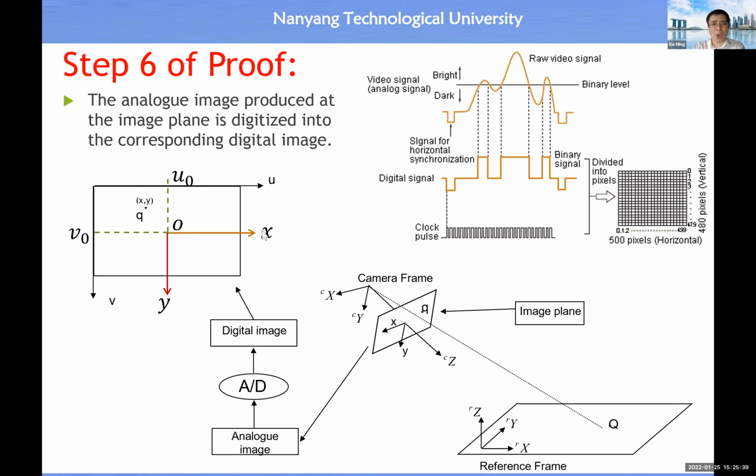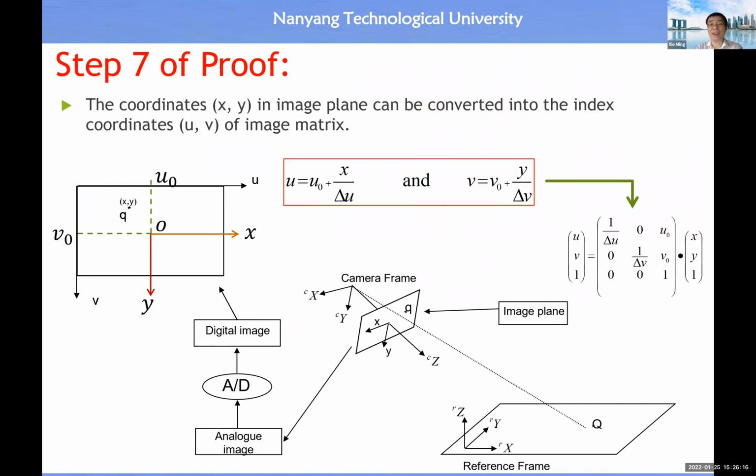So the answer is when XY equal to 0, that means the origin of the real image coordinate system is at the row V0 and the column U0, all right? Then when there's an increase in X, this X value will produce how many additional columns? The answer is X divided by the width of the column. Then when there's a Y coordinate, what should be the increase or decrease of a row? Then you just use Y divided by the height of the row. So immediately you have this relationship, all right?